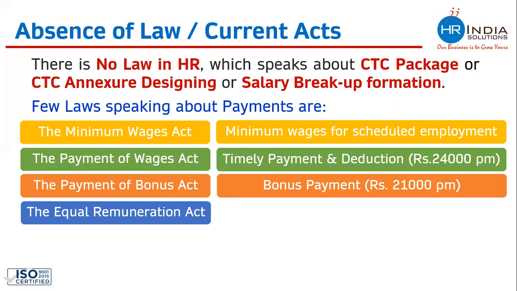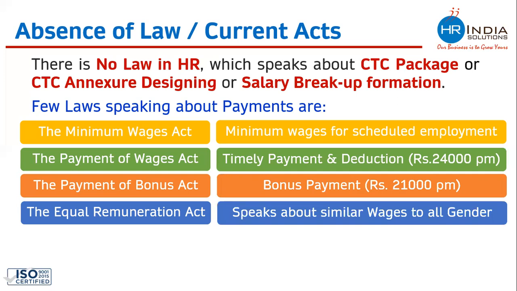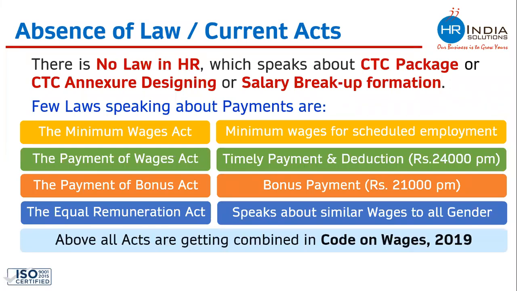The labor law by the name of the Equal Remuneration Act speaks about paying similar wages to all the genders. On the basis of gender, there cannot be any differentiation on salary or wages is something which this labor law is taking care of. All these four labor laws are getting combined into one, which would be known as Code on Wages 2019. This new labor law was supposed to come from April 2021, but things went on hold and it is still on hold. Whenever this new labor law would be coming, that would be taking care of all these four acts and they would be known as Code on Wages.